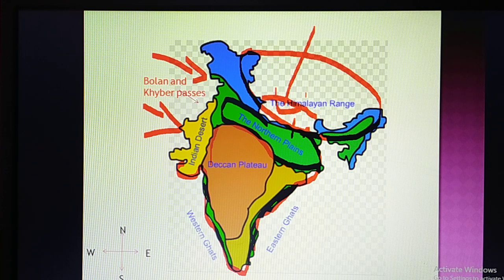There is a small river, that is the Kali river, and these are the important rivers. They are originating, taking their birth in the Himalayan mountains only. Because of that, these rivers flow throughout the year. So the people living nearby this Indus, this northern Great Plain, receive water for the whole year.